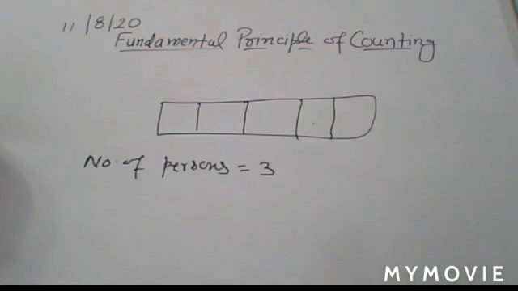Okay. So just see, here you have to construct a telephone number of 5 digits. But here you have some condition. So what are they?